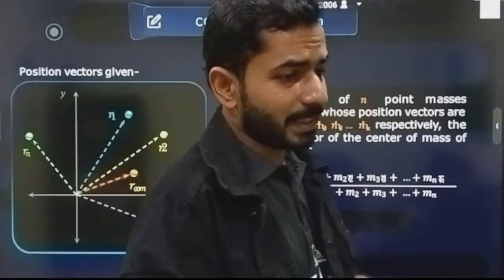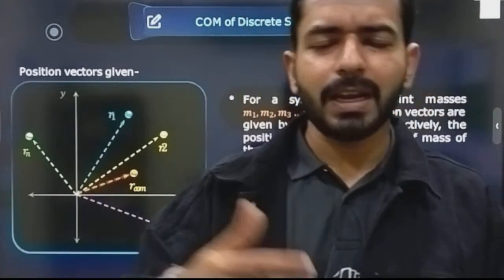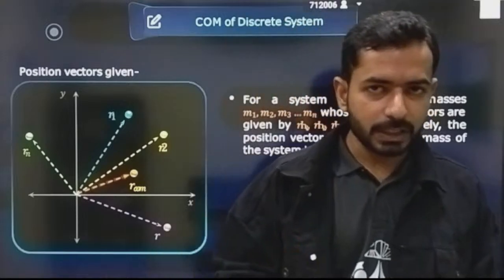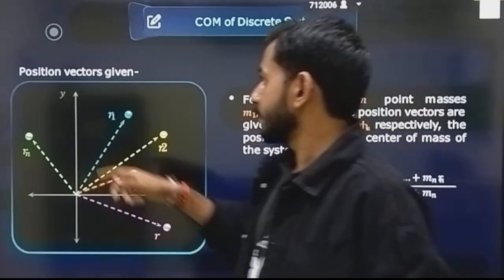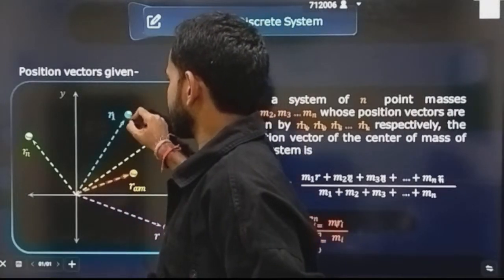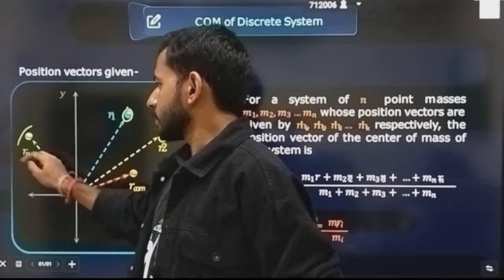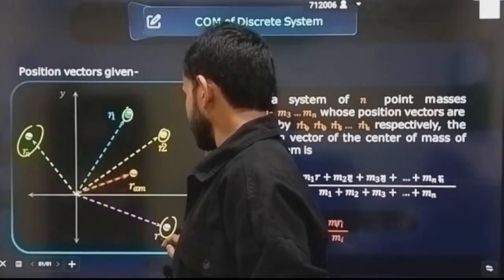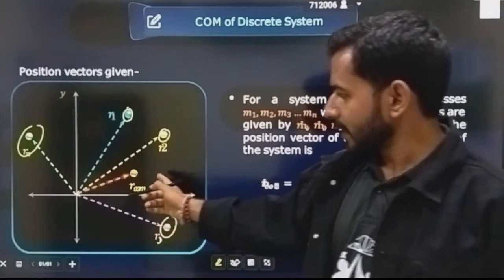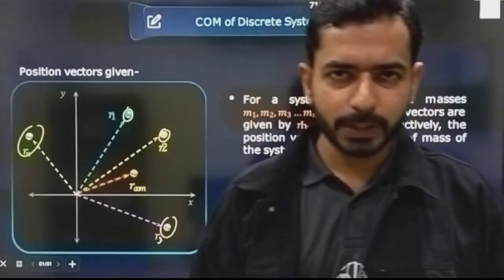Now let's see how to write the center of mass. How will we write it if n number of masses are distributed in the system, x, y, z? I am talking about in general. Let's suppose mass m1 is present here, m2 is here, some m3 is here, and some n number of masses are here. So you have to calculate the center of mass, and what are these r that are represented? These are the position vectors. I guess now you all know very well about position vectors.